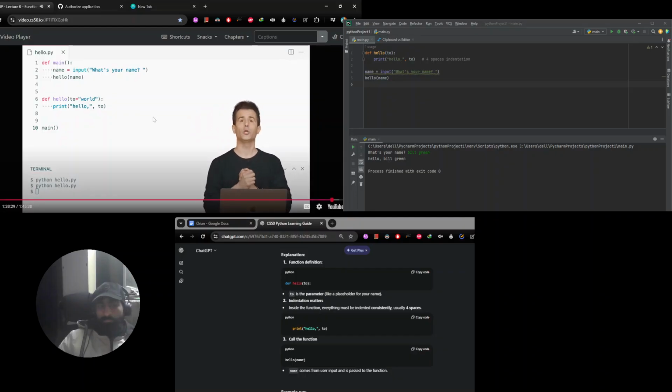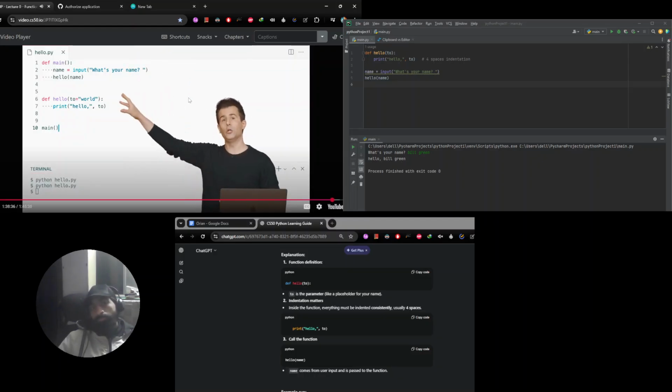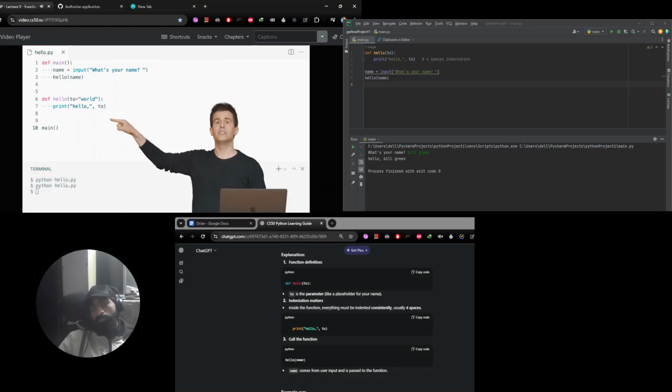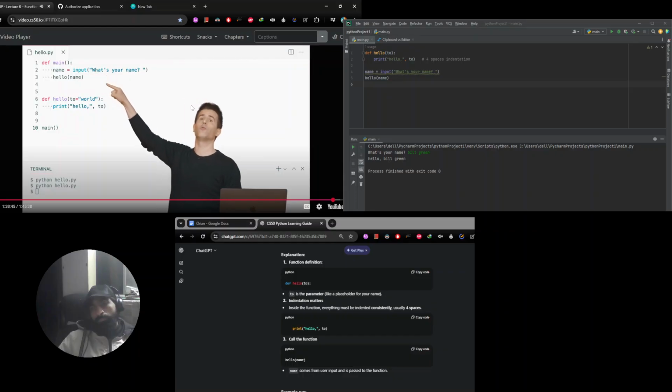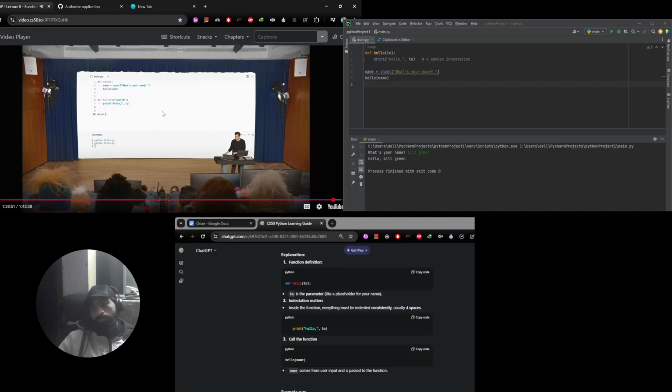And in fact, by calling my main function in this way, it gets me out of trouble, because now I'm defining main first, but I'm not calling hello yet. I'm defining hello next, but I'm not calling hello next. I only, at the very end of this file, call main, which has the effect of running this code up here, which has the effect of running this code down here. It allows me to organize my file and order my functions in any way I want, including main at the very top, solving ultimately that problem of Python not knowing what's going on.